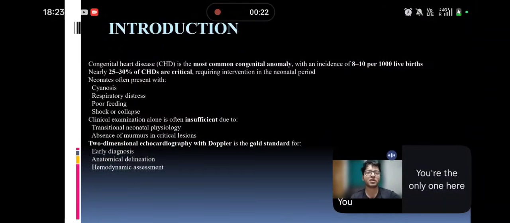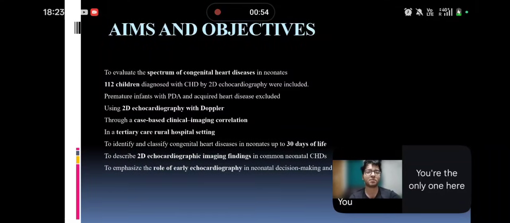To start with, congenital heart diseases are the most common congenital anomalies, with an incidence of 8 to 10 per thousand live births, and 25 to 30% of congenital heart diseases are critical, requiring intervention in the neonatal period itself. They usually present with cyanosis, respiratory distress, poor feeding, and shock-like collapse features. 2D echocardiography with color Doppler is the gold standard for early diagnosis, anatomical delineation, as well as hemodynamic assessment.